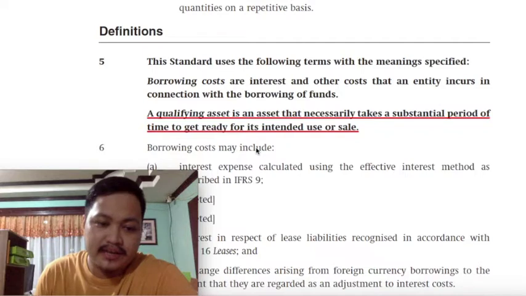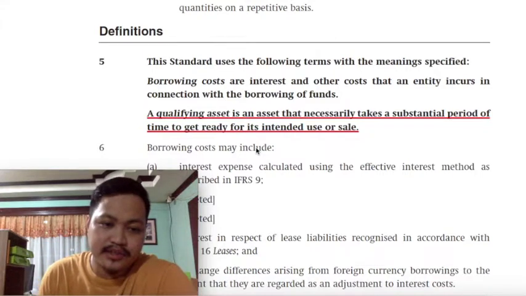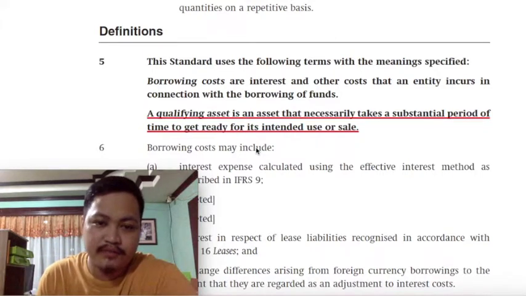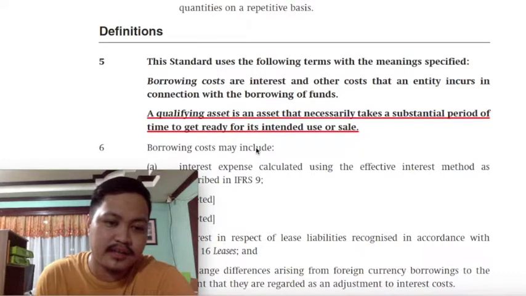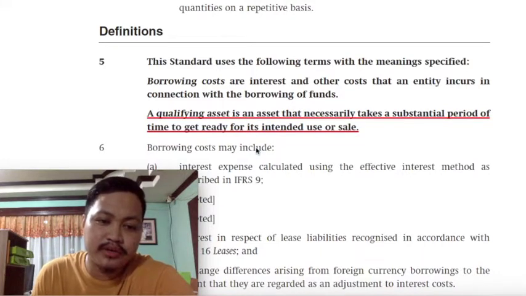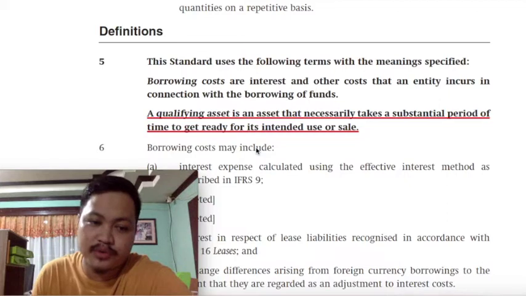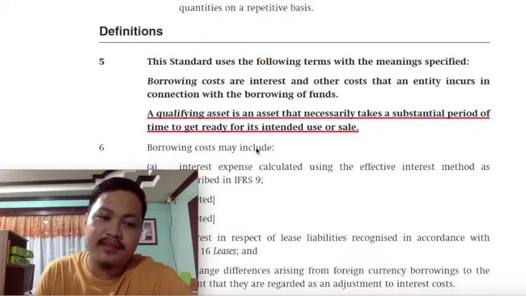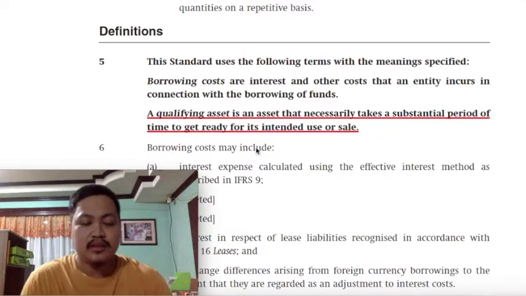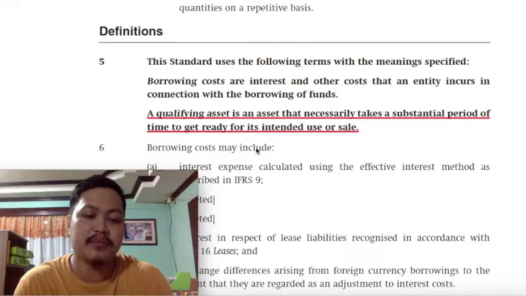Since qualifying assets will take a substantial amount of time before they become ready for their intended use or sale, then the interest that will accrue from the funds that are going to be used for the acquisition or construction of the asset becomes a necessary component or ingredient in the construction or acquisition of the asset. And this is why I would say that this would be an exemption as to the treatment of your interest.